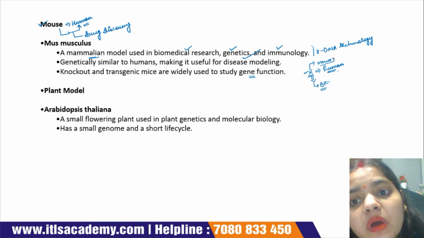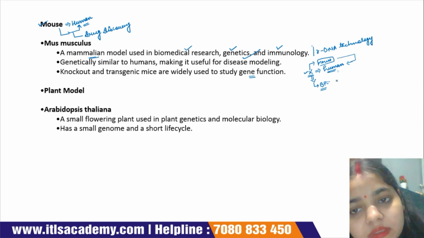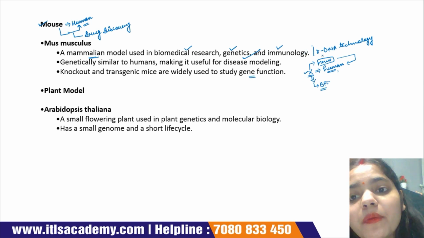Why do we use this mouse? Because the genetic conformation of the mouse is very similar to humans. Okay, how do we perform this process?